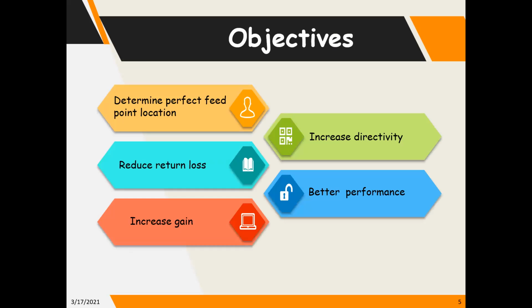The objective of this research work is to determine the perfect feed point location of a microstrip patch antenna that will be used to increase the directivity and also reduce the return loss. Moreover, another objective of this research work is to improve the performance of the microstrip patch antenna to increase the gain.